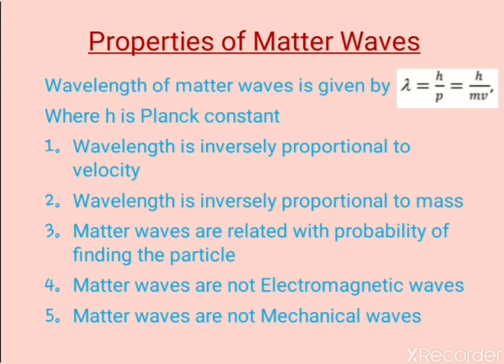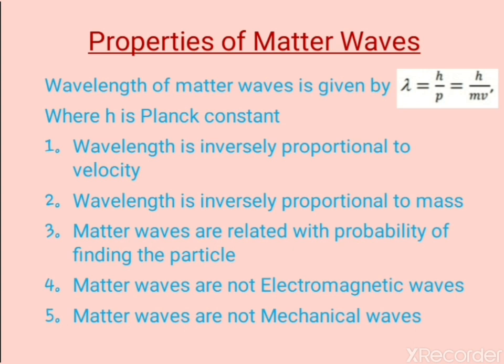The third important property of matter waves is that matter waves are related to the probability of finding the particle. If a photon is considered as a particle, then the corresponding electromagnetic wave must be the de Broglie wavelength of that photon. Similarly, atomic particles are associated with matter waves which do not have similarity to any known waves such as electromagnetic or sound waves. De Broglie waves are associated with locating the probability of a particle and hence are also known as probability waves.